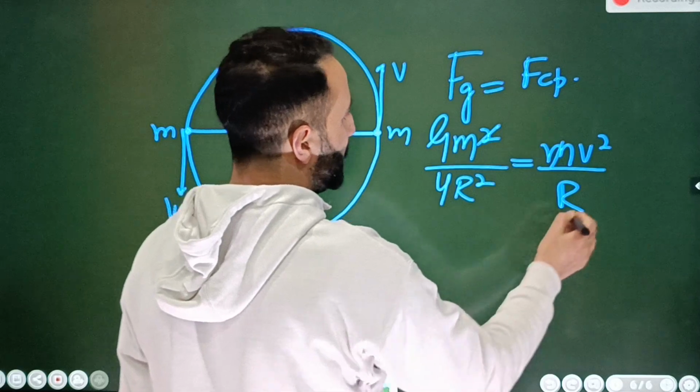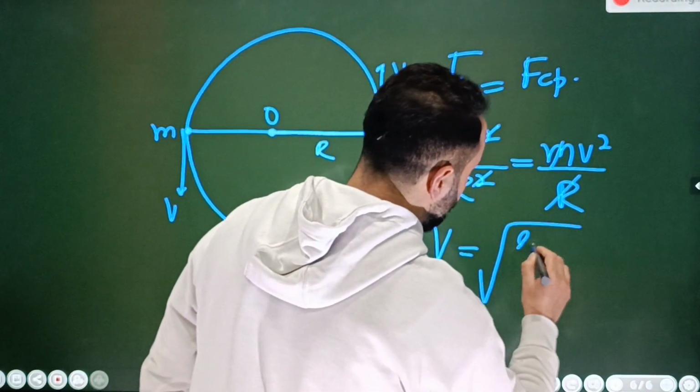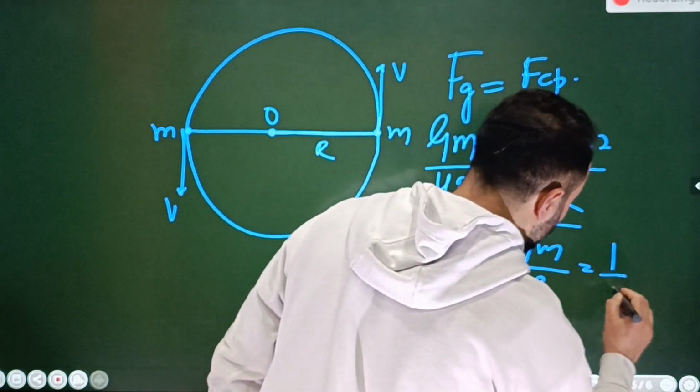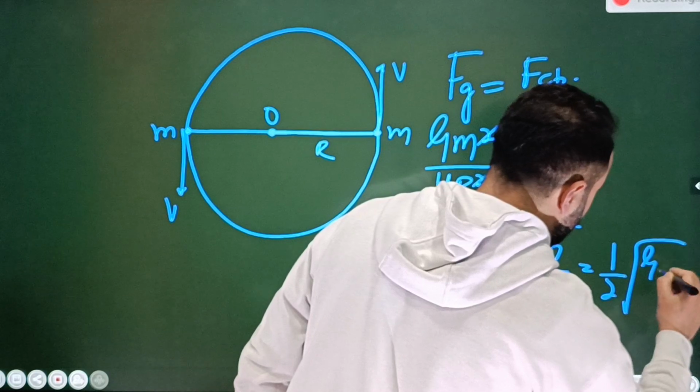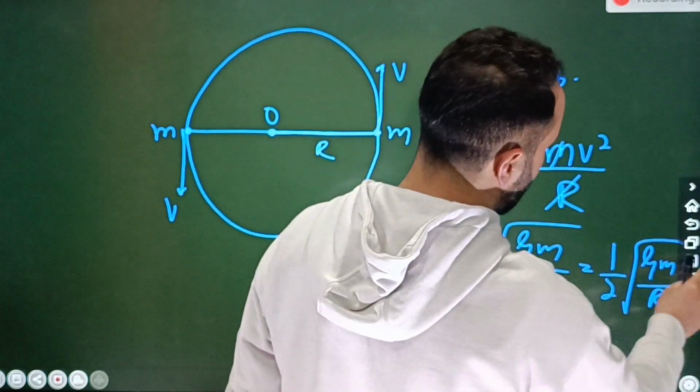This m is going to cancel with this m. R is going to cancel with this r. So v will be equal to root of gm divided by 4r, or you can also write it like this, 1 divided by 2 into root of gm divided by r. Hence we are done with the question. Okay, ठीक है ना बेटा?